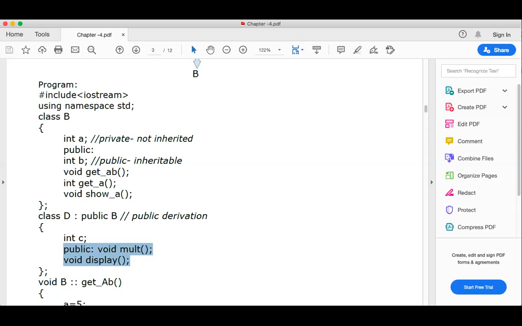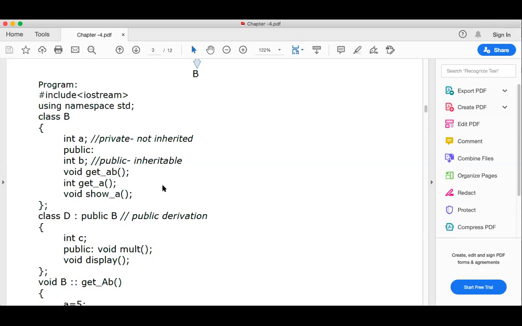And in case of the protected inheritance, protected derivation, if you are using protected derivation, then private is not inherited, protected is inherited, but protected becomes private in your derived class, and the public becomes the protected in your derived class. Okay, so that table actually I will share you on your WhatsApp group, by which you can get it.